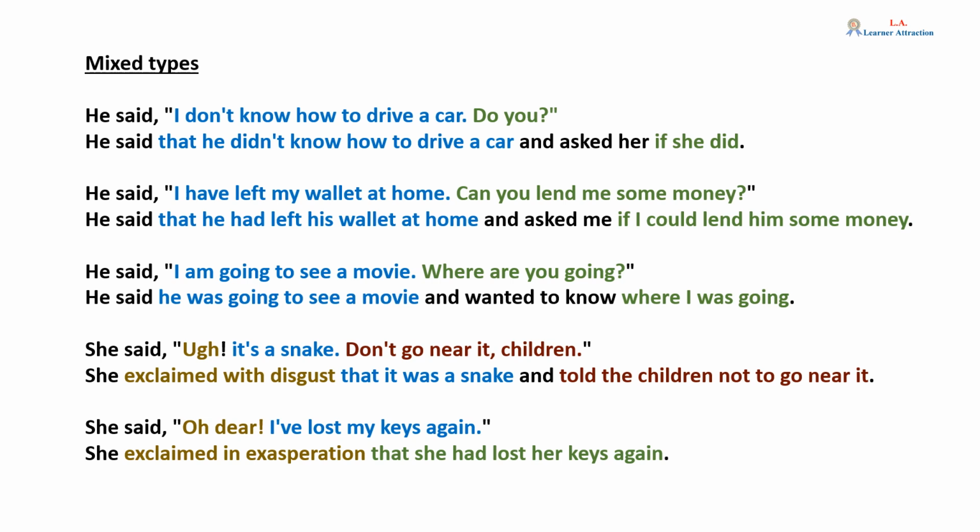He said, "I am going to see a movie. Where are you going?" He said he was going to see a movie, and wanted to know where I was going. She said, "Ugh, it's a snake. Don't go near it, children." She exclaimed with disgust that it was a snake, and told the children not to go near it. She said, "Oh dear. I've lost my keys again." She exclaimed in exasperation that she had lost her keys again.